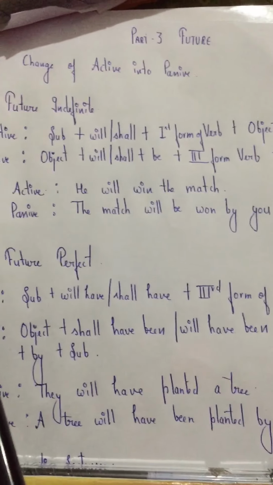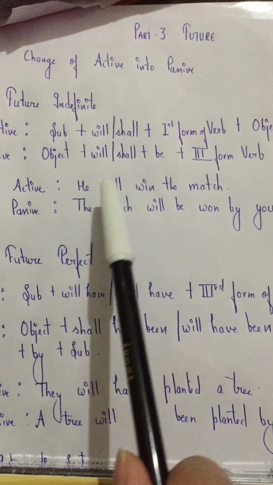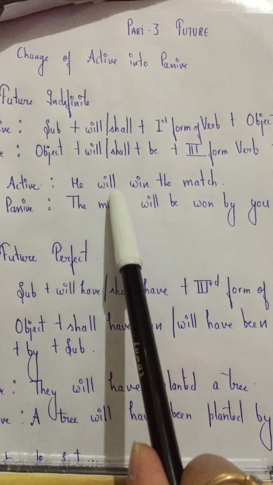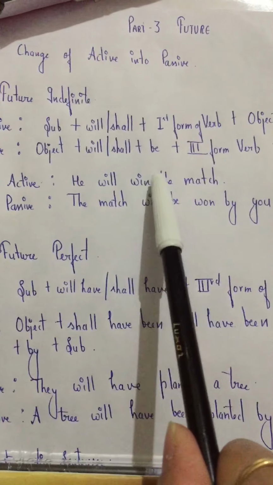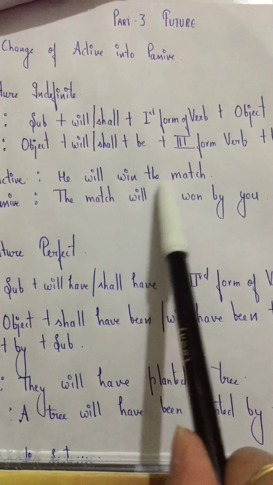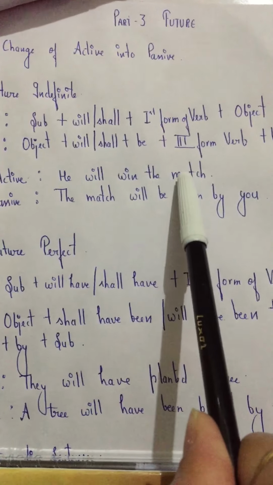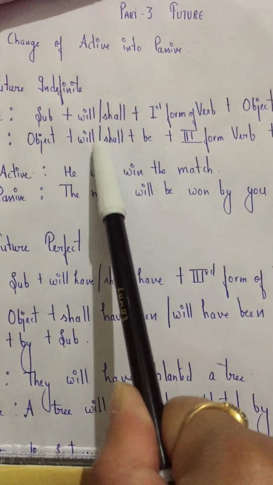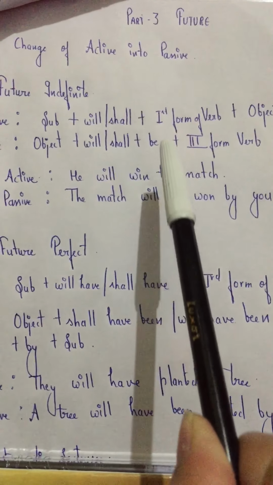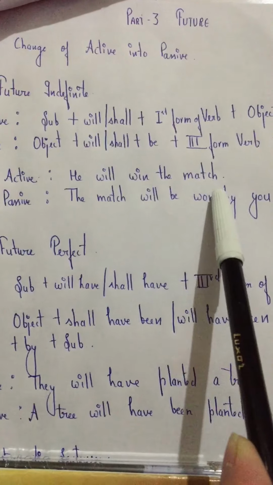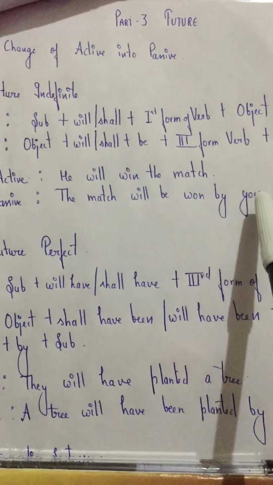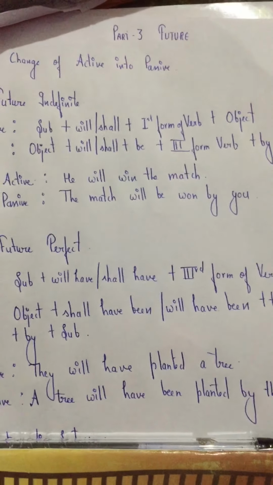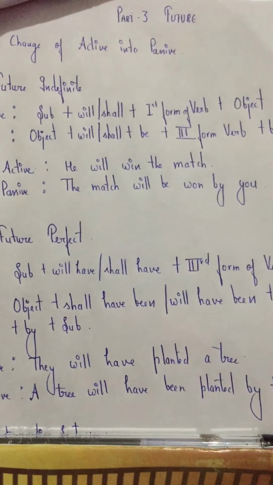So let's see the example. In active it says, he will win the match. He is your subject, will win is the first form of verb, and the object is the match. Now your object will work as your subject in passive, so it will come in front. The match will be, what is the third form? Won. Won by you. Alright. The match will be won by you.